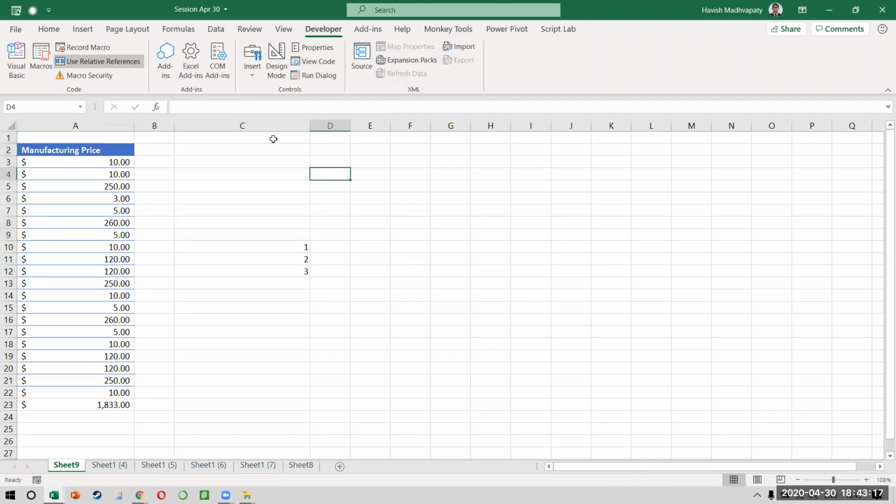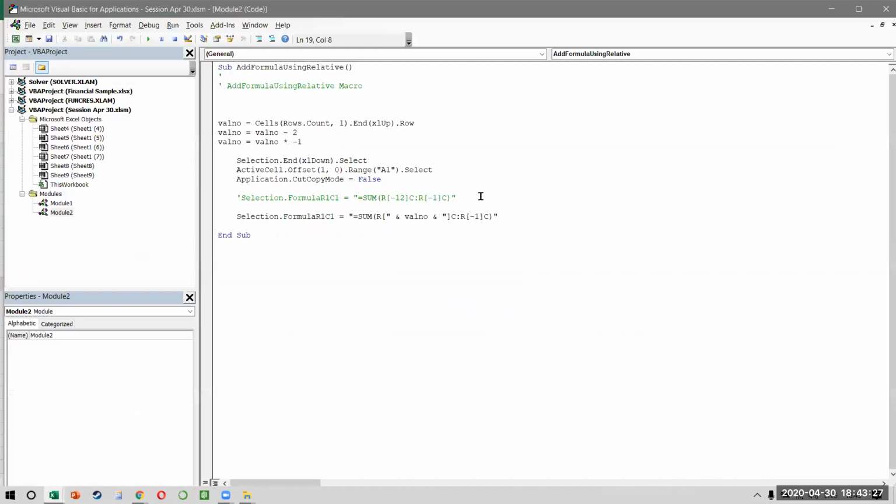Okay. Should I write it once again? Wait, see. What is my formula? My formula will be something like this. It will be equal to sum. Let me just copy it so that you can see it carefully. 1 second.